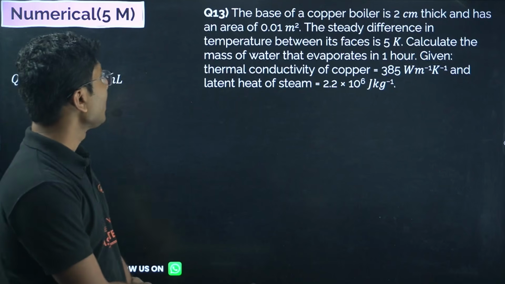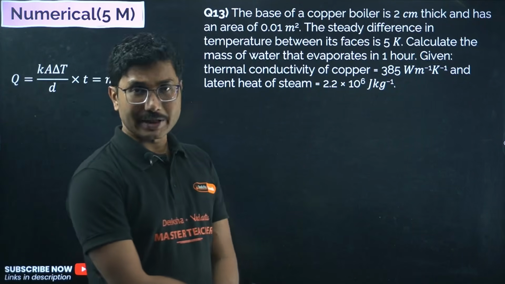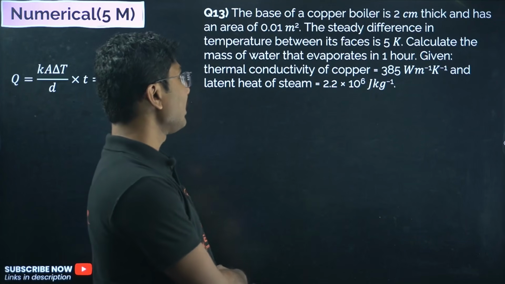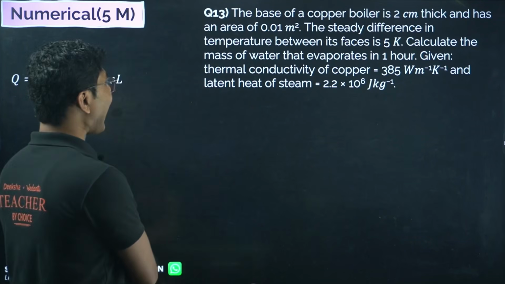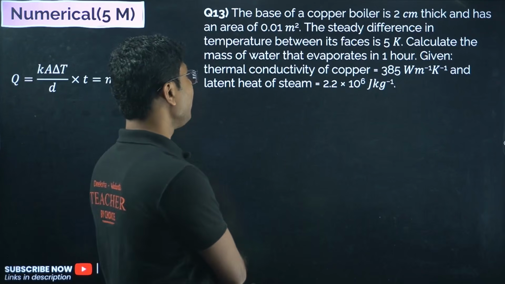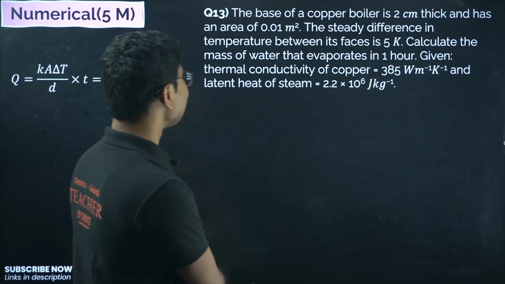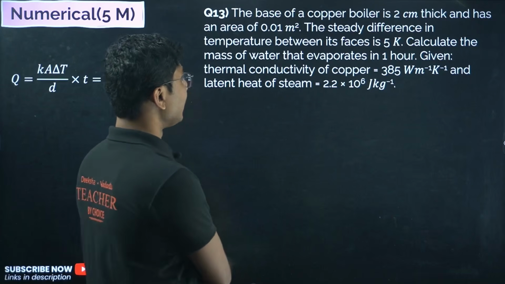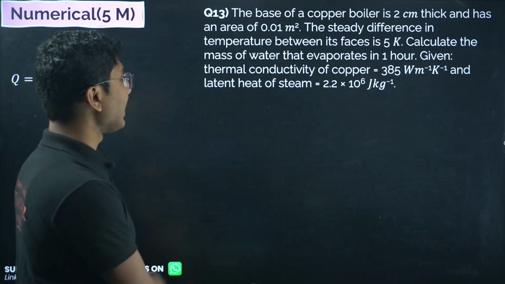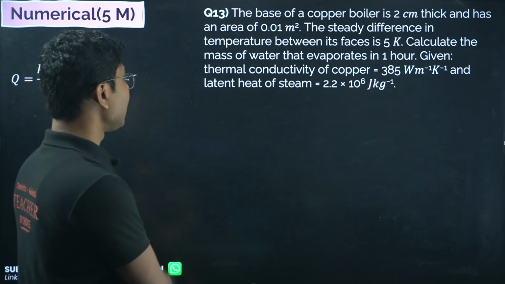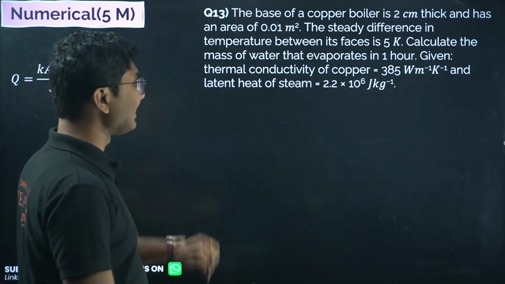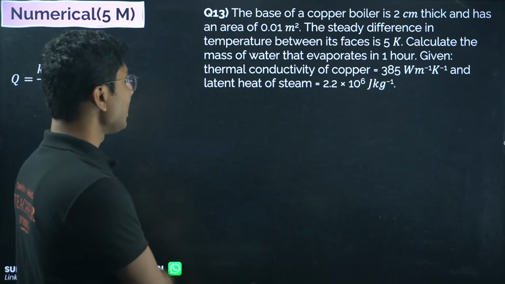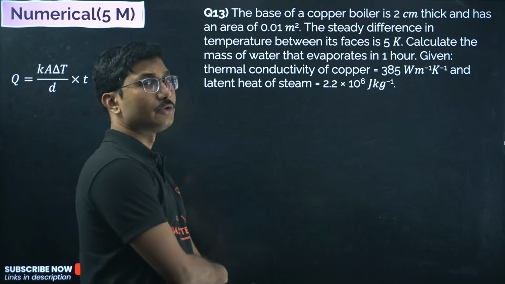Now next question. I think this question is taken from your model paper. We will be solving it again. The base of a copper boiler is 2 centimeter thick and has an area of 0.01 meter square. The steady difference in temperature between its surfaces is 5 Kelvin. Calculate the mass of the water that evaporates in 1 hour. Given the thermal conductivity of copper is 385 watt per meter per Kelvin and the latent heat of steam is 2.2 into 10 to the power of 6 joules per kg.